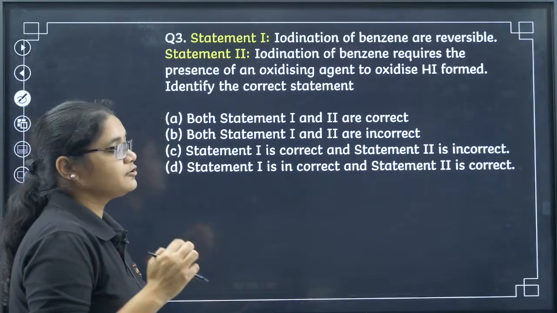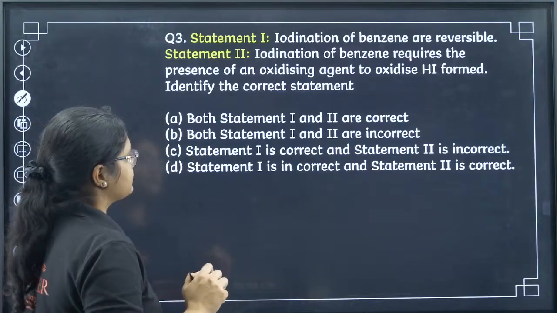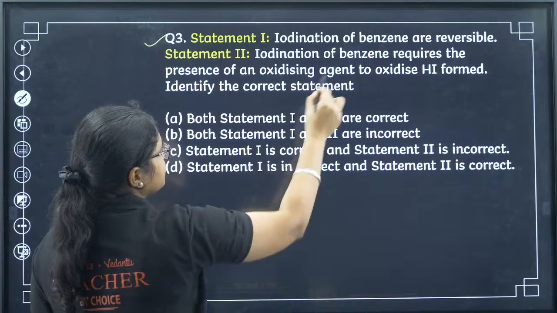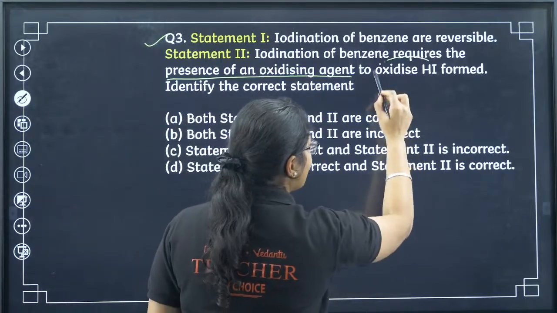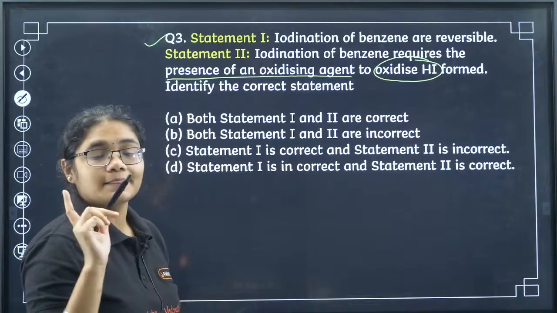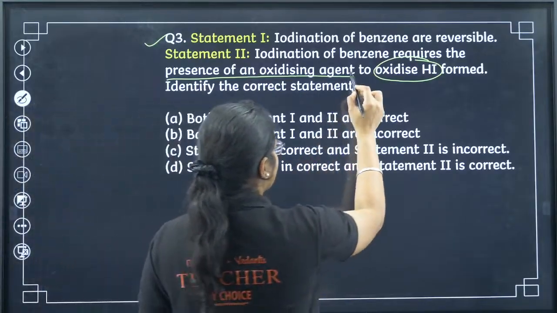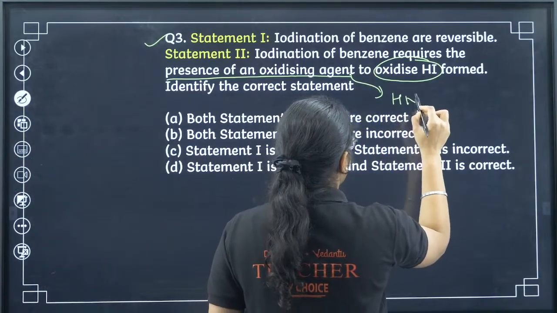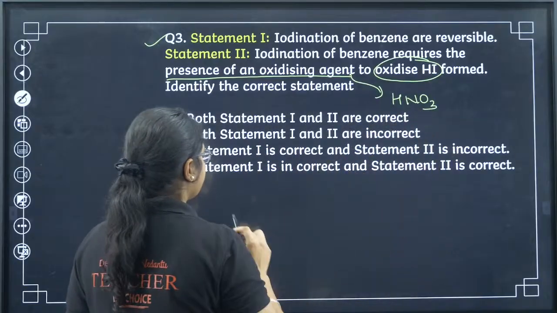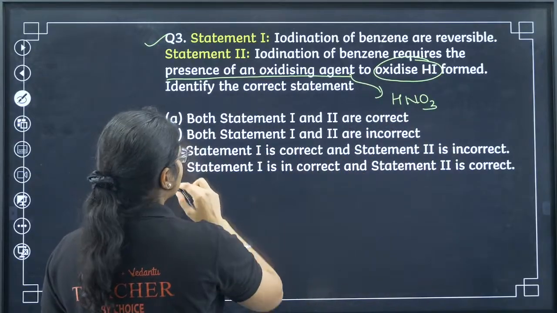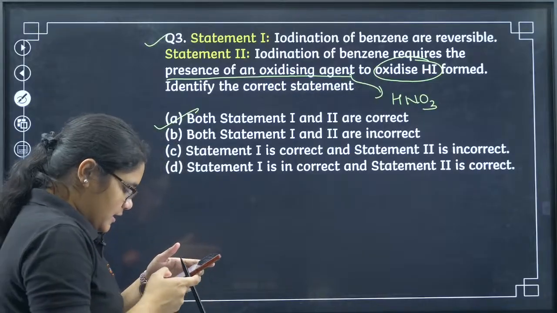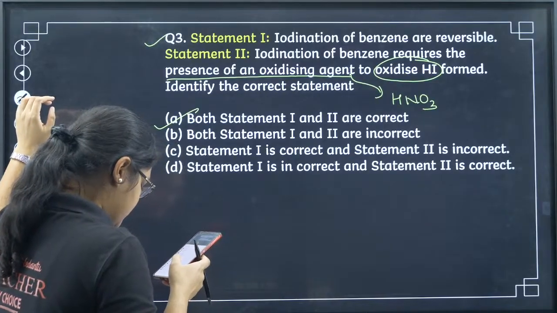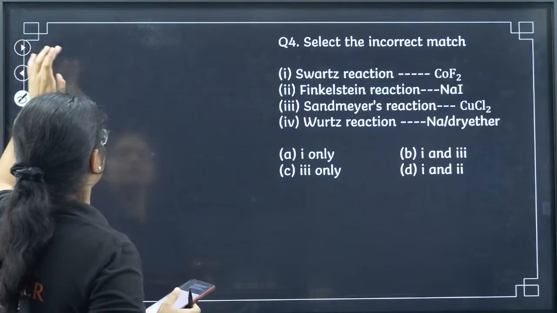So yes, iodination of benzene is a reversible process, that is absolutely correct, and iodination of benzene requires the presence of an oxidizing agent to oxidize the HI formed. That is also correct. And what oxidizing agent is required here? HNO3. So both the statements are correct, that is option A. Yes, Mood, Aditya, Neon and Sangeeta, all of you are correct.